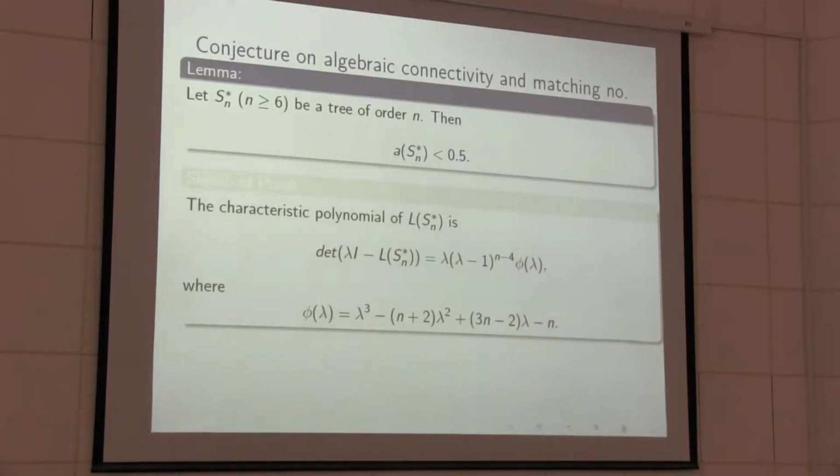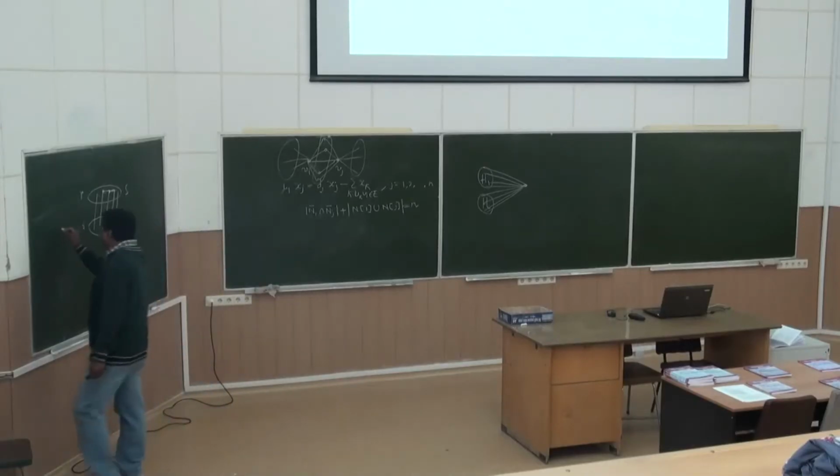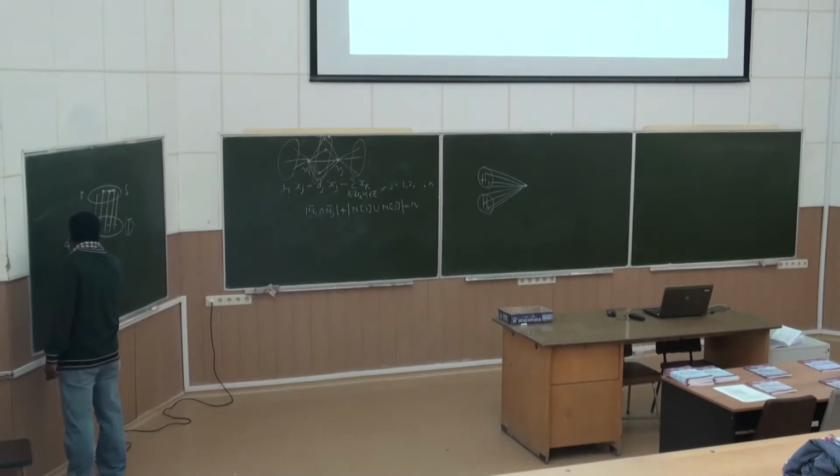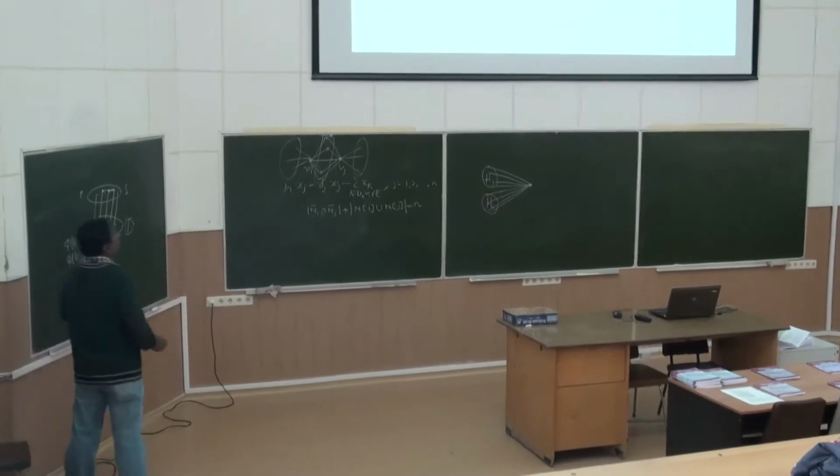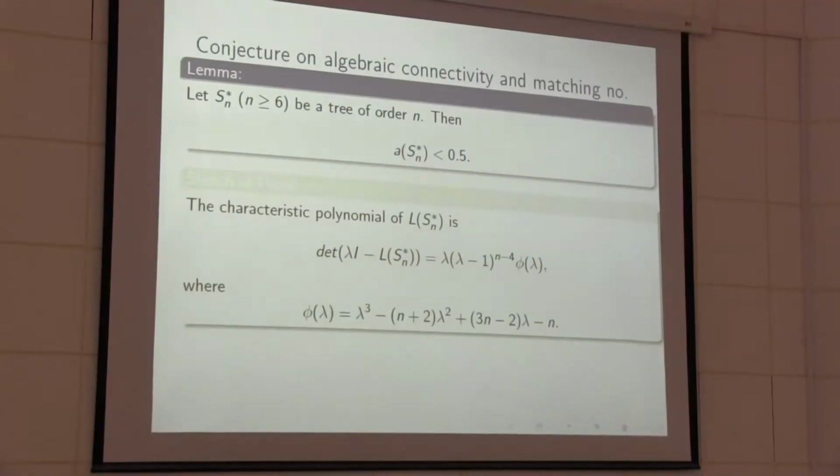So first we find the characteristic polynomial of Sn star, where phi lambda is given by this, and from this characteristic polynomial you can directly find the value of phi 0. You can find phi 0 and phi half, and you can see that phi 0 and phi half give different signs, so at least one root lies between 0 and half. So the algebraic connectivity lies between, meaning it is less than half.